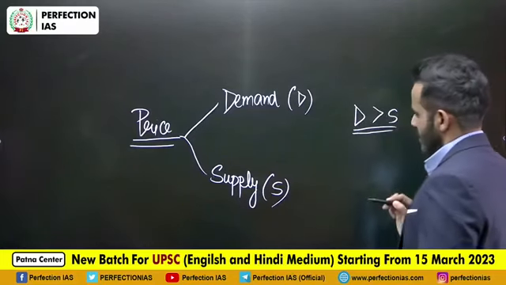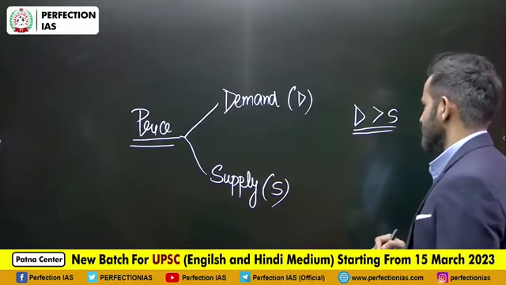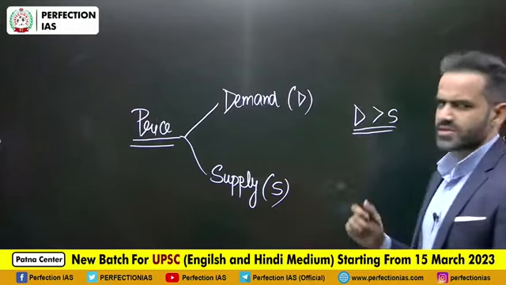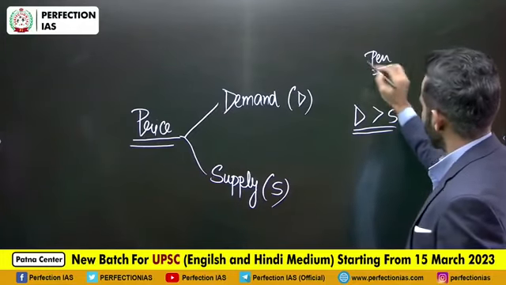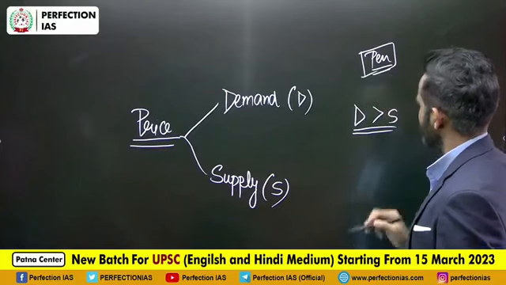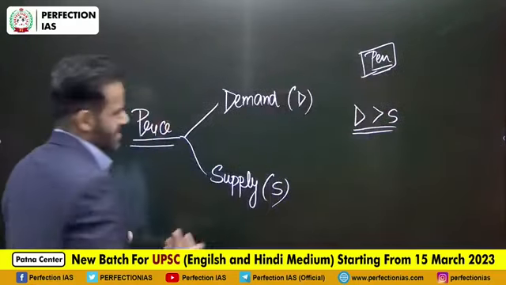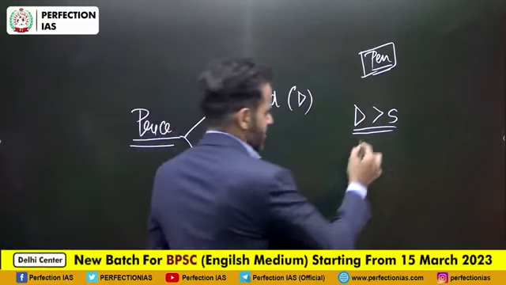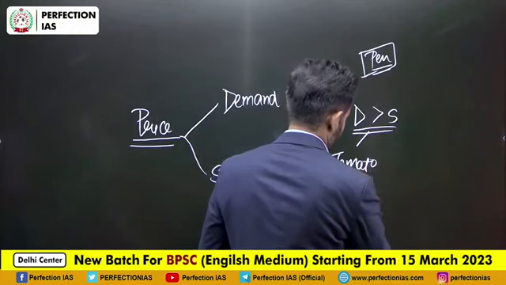In that case, more people are willing to purchase that particular item. Suppose this pen. What will happen if more people are interested in buying this pen? Or another example would be tomato.